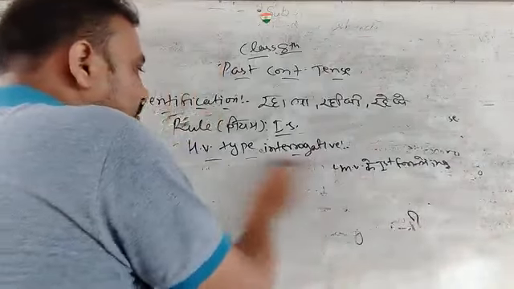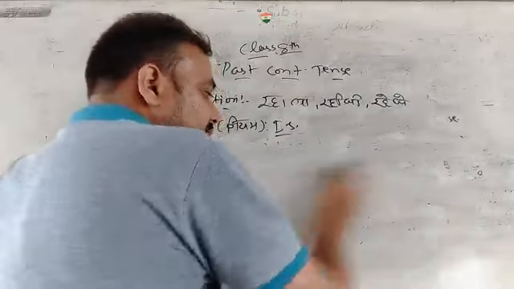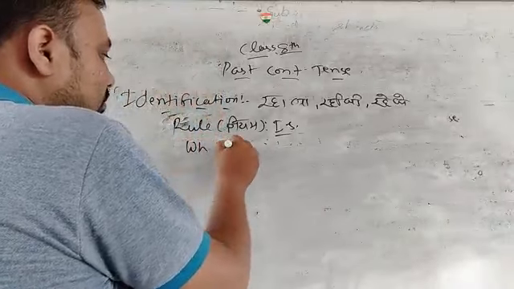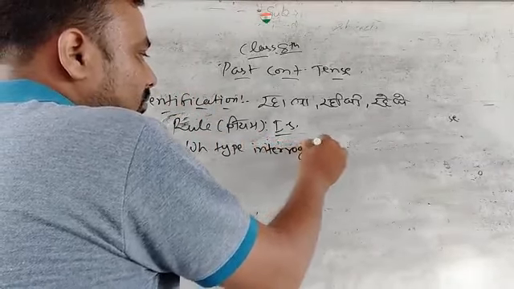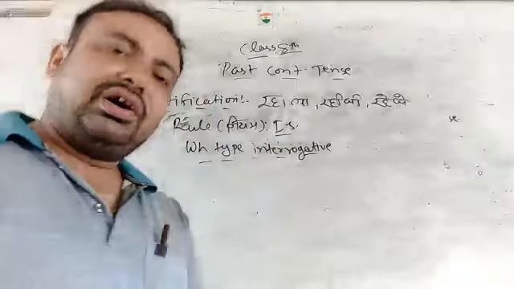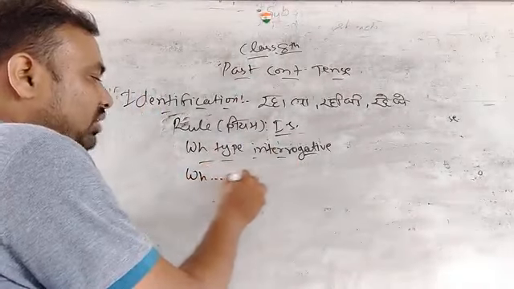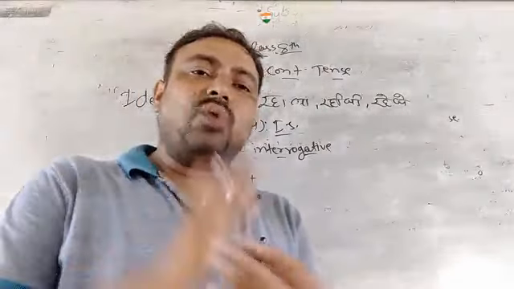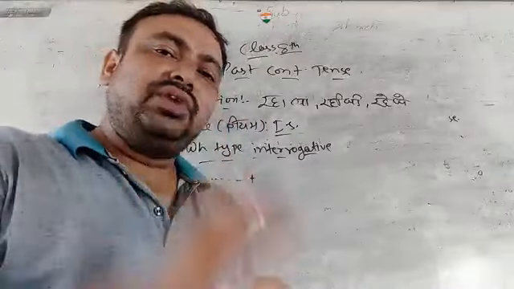Now finally we see here the WH type interrogative. Now there are two question words in the WH type interrogative. How? I shall teach you. First of all, we put here the first question word WH, like what, where, when, why, how many, how much, whose, whom, which.